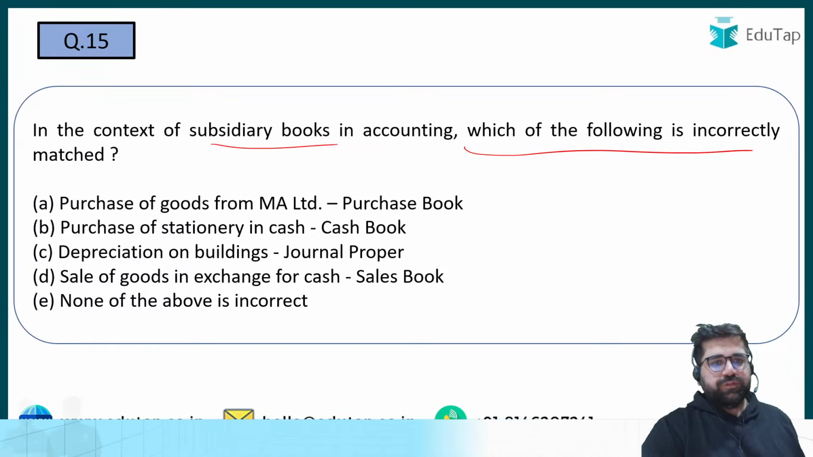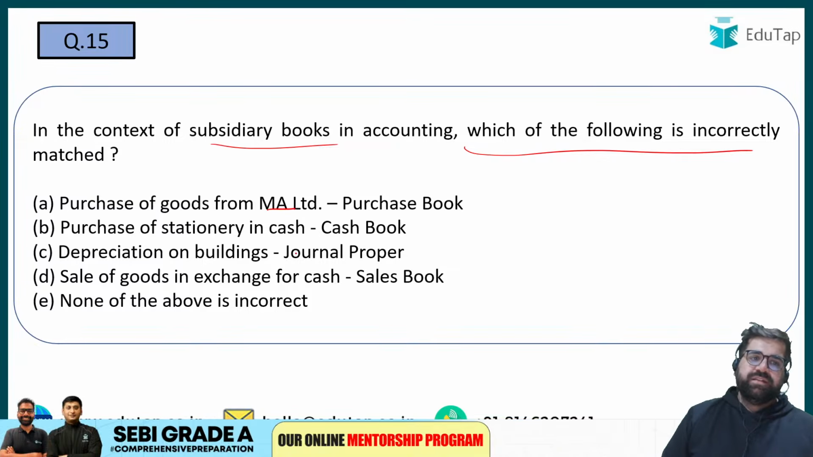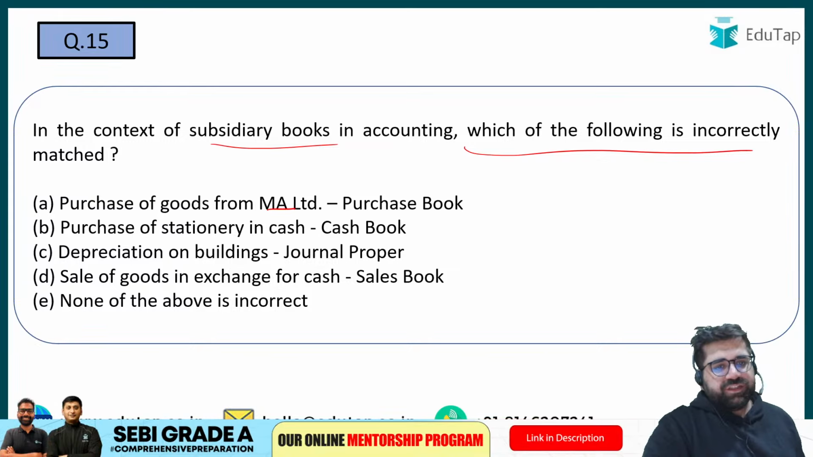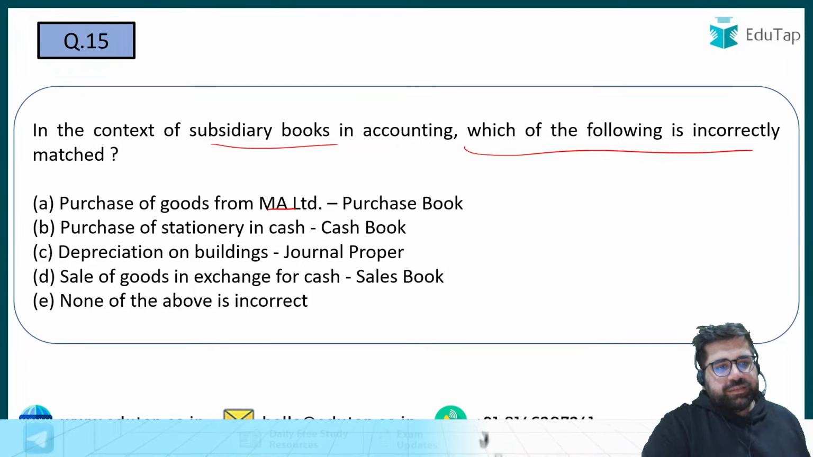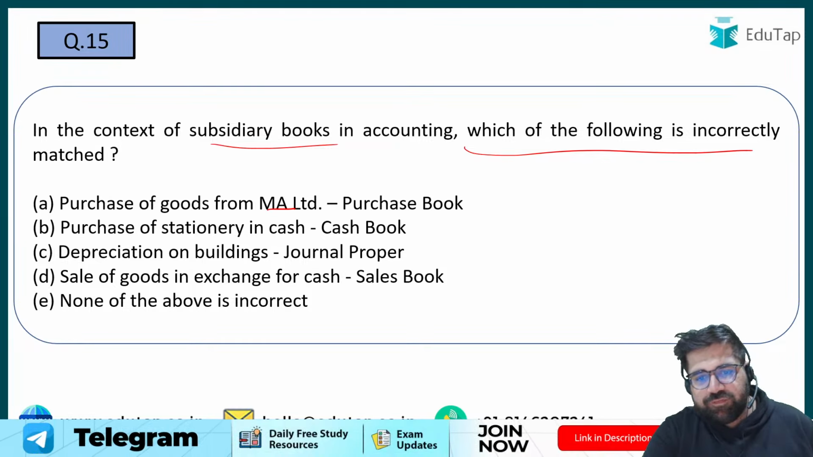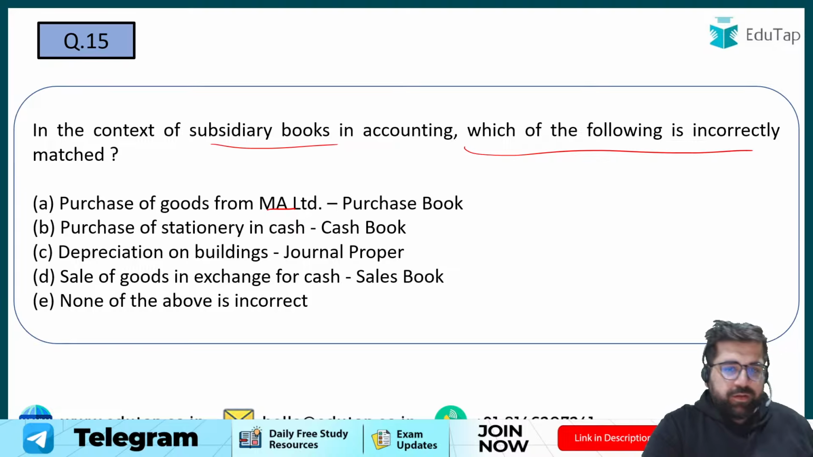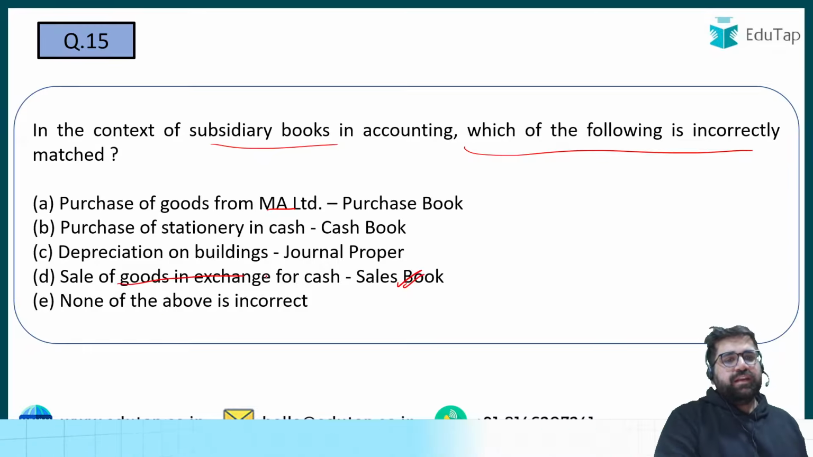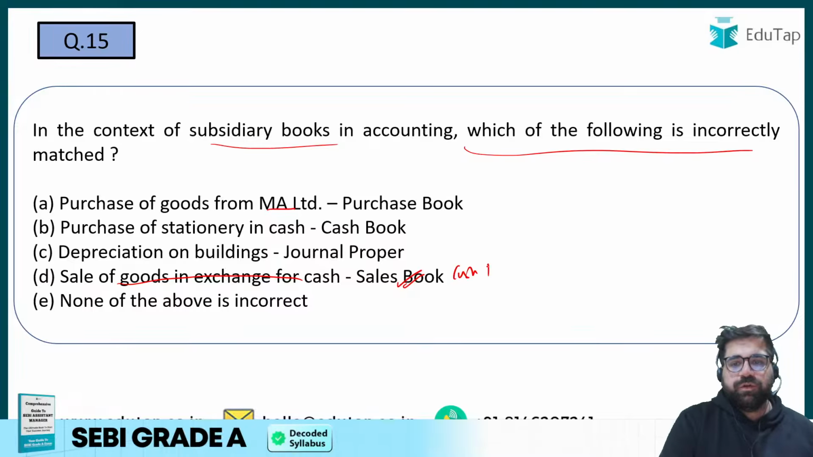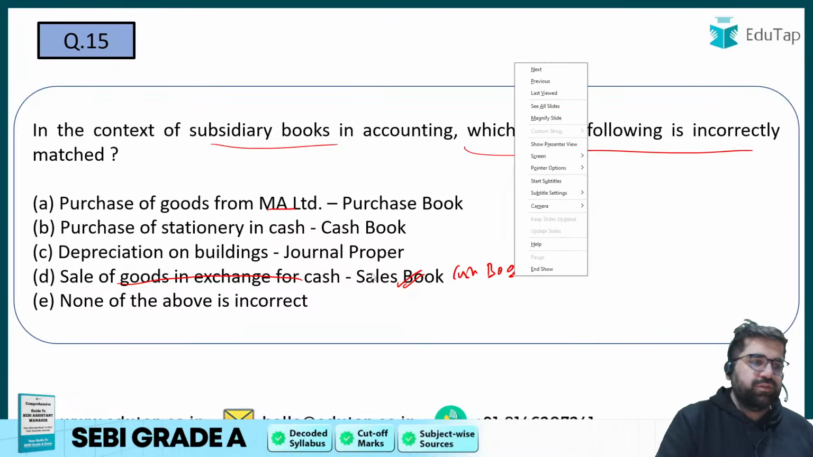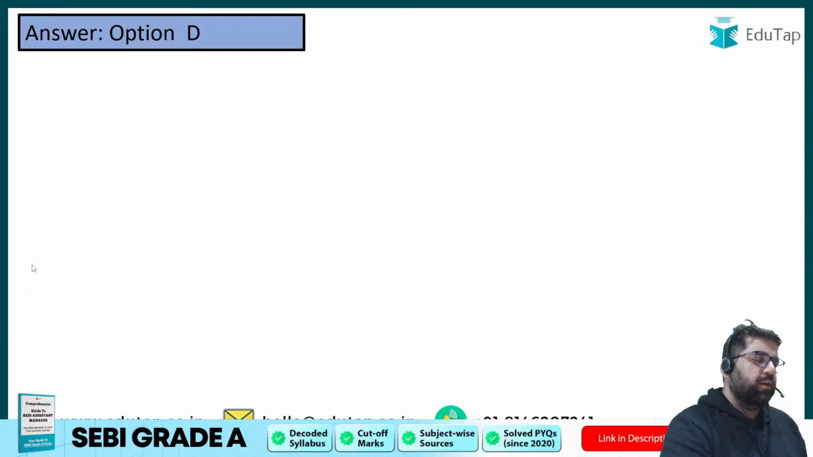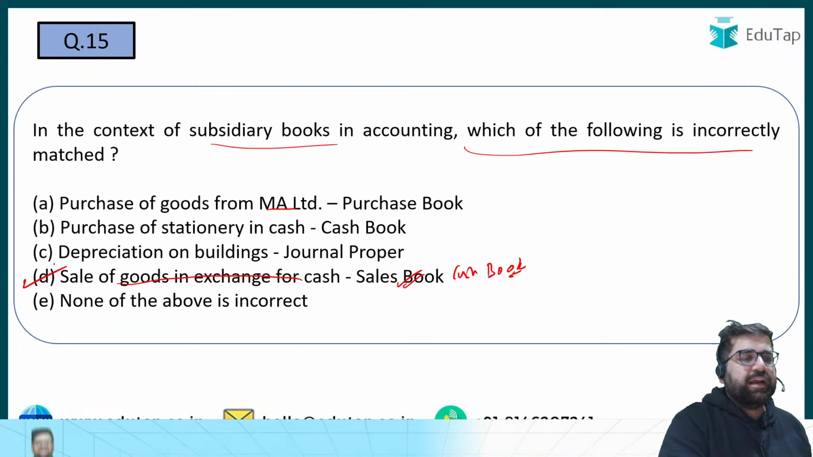A. Purchase of goods from MA Limited. Purchase of stationery in cash. Depreciation of building. Sales of goods in exchange of cash. What will be the correct answer for question number 15? Yes, in 15 the correct answer will be option number D, because sale of goods in exchange for cash will be recorded in cash book, not in sales book. So my correct answer will be option number D, because you have to identify the incorrect one.